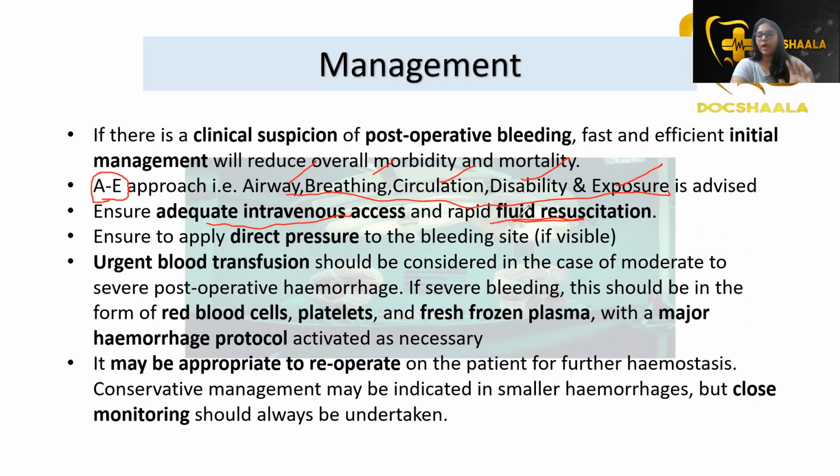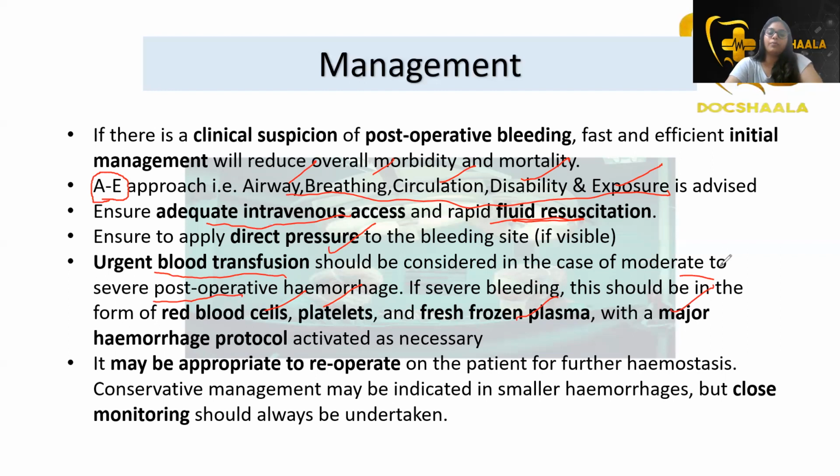When you have a visible bleeding site, apply direct pressure to the bleeding site to stop the bleeding. Urgent blood transfusion should be considered in case of moderate to severe post-operative hemorrhage. If severe bleeding is seen, we have to resuscitate the patient with RBC, platelets, and fresh frozen plasma, and a major hemorrhage protocol needs to be activated.